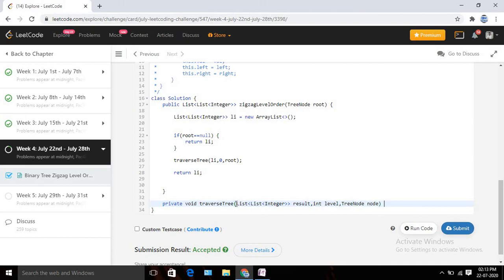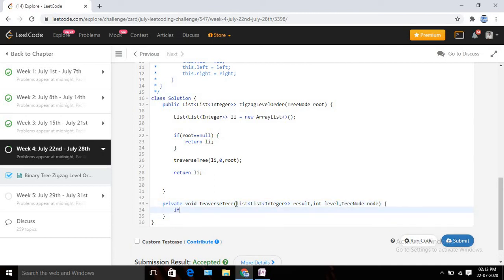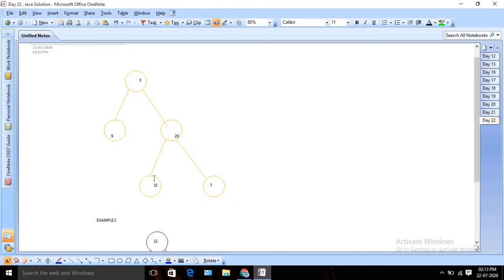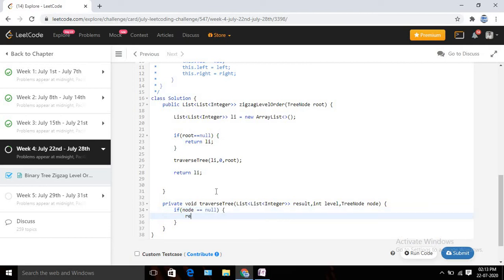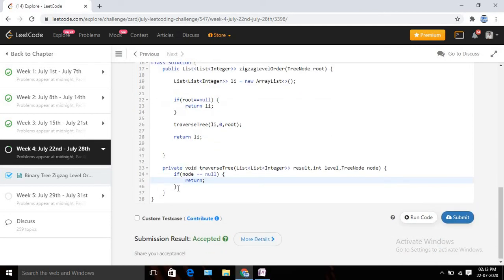Okay, now what I need to do. We can see that we need to decide where to stop. If I find that any node is null, then we need to stop. So let's add that condition first. If node equals null, then we just stop iterating, or stop recursion. So it should be a return, since its return type is void.